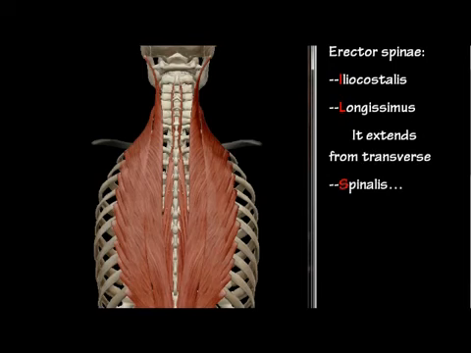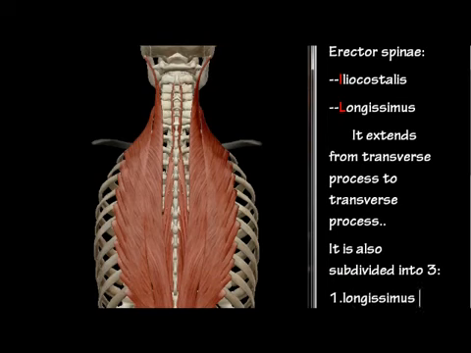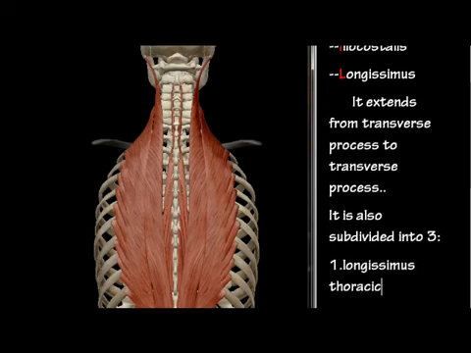Next, let's move on to the longissimus. Longissimus is the muscle lateral to the spinalis. It is the longest subdivision of the erector spinae. It extends from the transverse process and is inserted into the transverse process. The nerve supply of the longissimus is the posterior branch of spinal nerves.